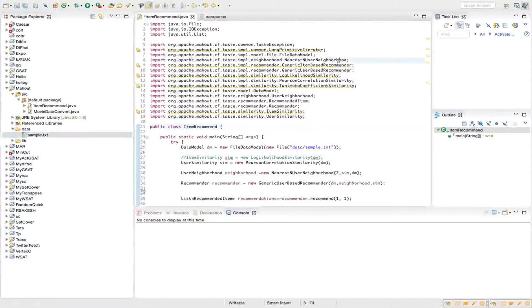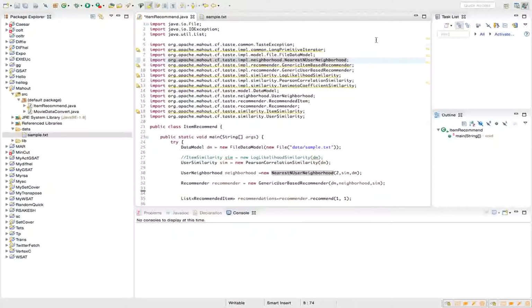So this is the code for a very simple user-based recommender system, which is done using the libraries provided by Mahout. As mentioned at the start of the screencast, Mahout can run on Hadoop and also without Hadoop. So this is a standalone version of Mahout, in which we just use the Mahout libraries to form a simple user-based recommender system. The aim of this demo is that we are going to recommend an item to a particular user based on the purchase history of that user and the rating that he has given to that item, also considering the other users who have purchased the items and the ratings that they have given to that item.